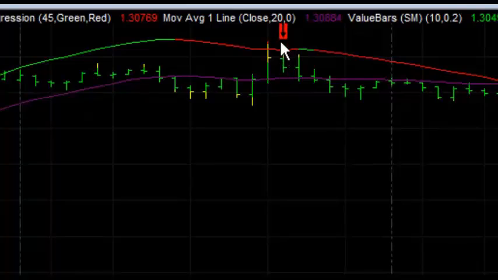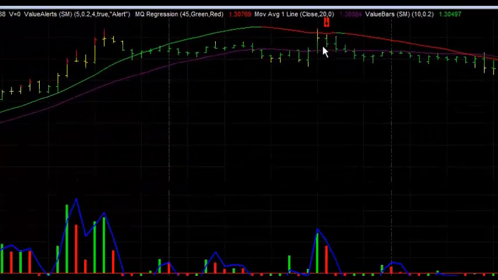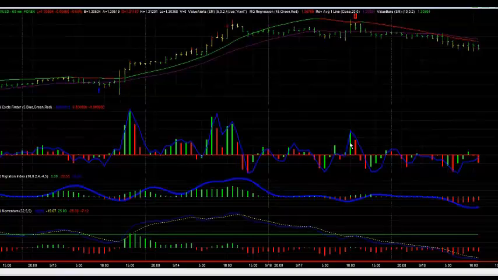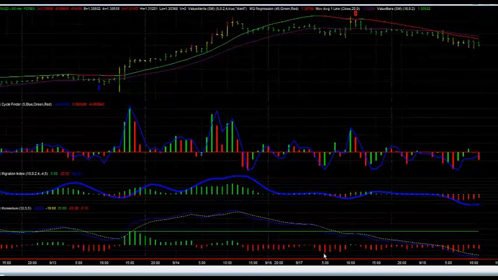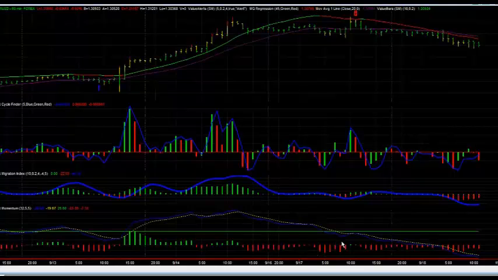This is where we placed our trade, where that red arrow is. We were moderately overvalued. We had a weakening on the cycle finder on the highs, a weakening on the migration on the highs, and a strengthening of downside momentum on our MQ momentum indicator. These were all signs that we should go ahead and enter this trade.